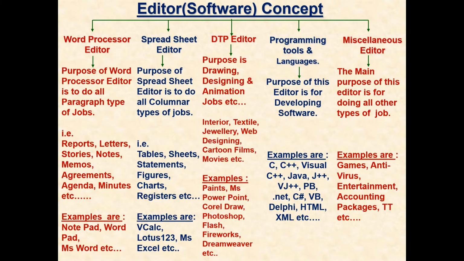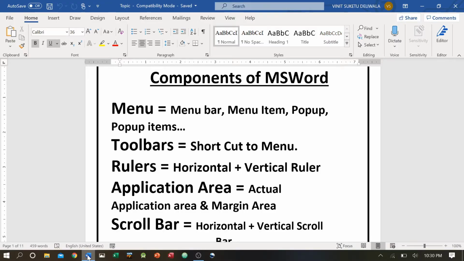So today we are going to start with the first software of the word processor editor category, that is Microsoft Word. It is one of the most popular word processor editors, which does all paragraph types of job. Paragraph types of job means reports, letters, story, notes, memo, agreements, agenda, and minutes. All these things can be created in Microsoft Word. So let us learn how to create all these documents. Let us go to Microsoft Word and understand how we can use Word and what Word is as a word processor editor. So this is the screen of Microsoft Word.